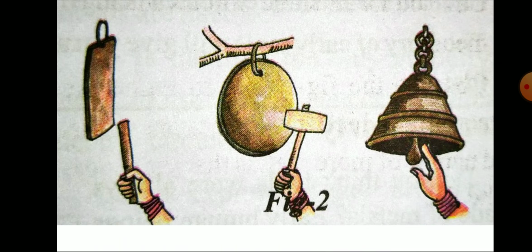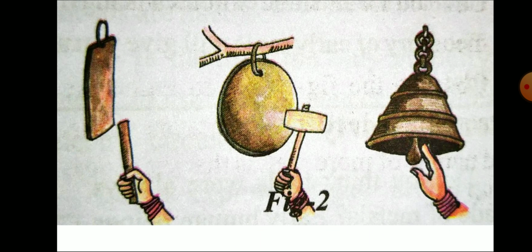A school bell is made of metal, bell metal. When you ring the bell, it gives a very high sound. This property we call sonority. See the figure here, a school bell, and somebody hitting a metallic bar.